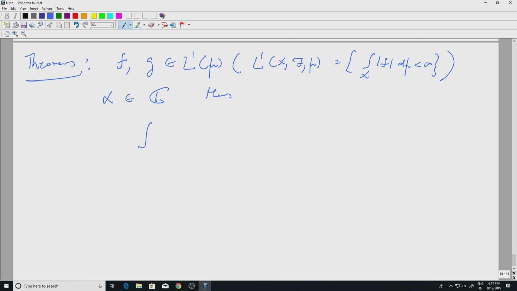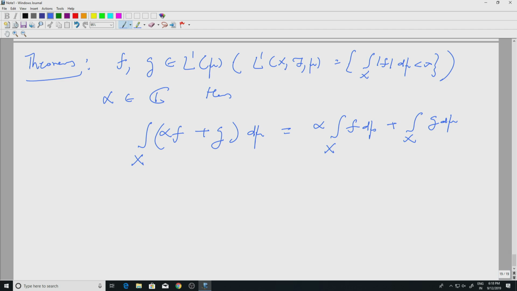What does that mean? Integral over X of alpha f plus g d mu, remember all this makes sense, is equal to alpha times the integral over X of f d mu. Alpha is a constant, so that has to come out. Remember alpha is a complex number. We have done this for positive functions and positive numbers. Now it is true for all real or complex numbers and complex valued functions, plus the integral over X of g d mu. Okay. Well, how would one prove this?